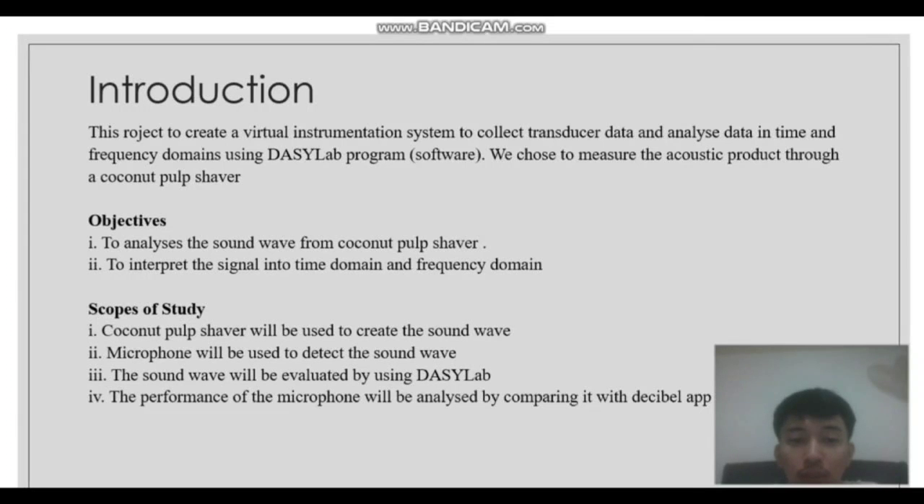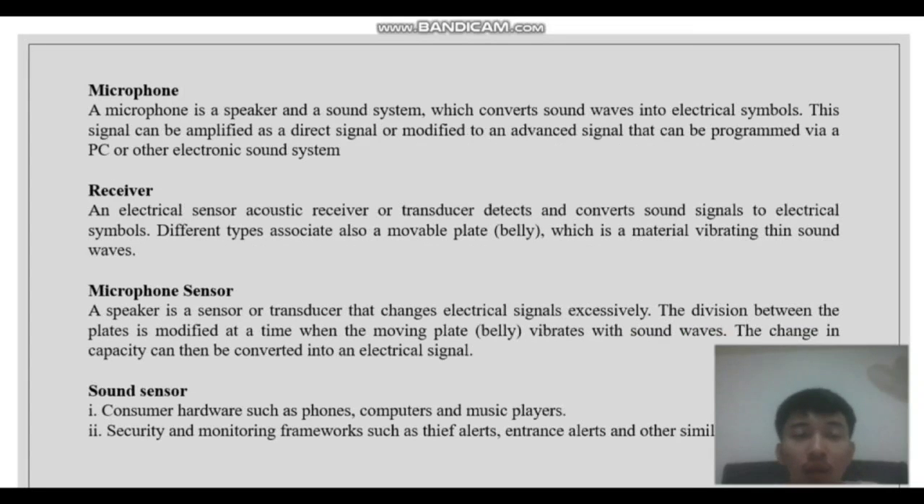A microphone will be used to detect the sound wave. The sound wave will be observed by using the C-lab. The performance of the microphone will be analyzed by comparing it with a sound app from a phone. Microphone: a microphone is a transducer in a sound system which converts sound waves into an electrical signal. Its signal can be amplified as a direct signal or modified to an amplified signal that can be programmed via a PC or other electronic sound system.